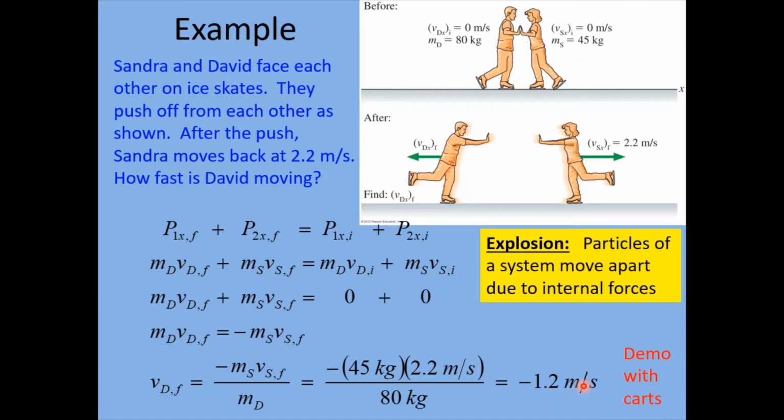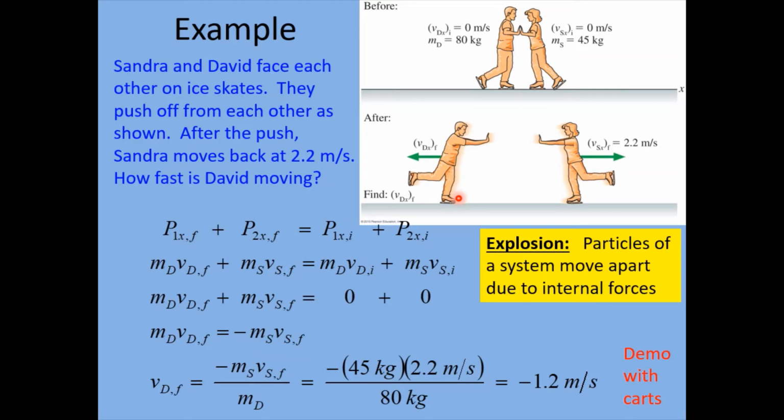Now, a couple comments on this answer. First of all, there is a minus sign in front of David's velocity. Why is that? What does that tell us? You're right. David is moving to the left. Sandra's velocity was positive 2.2. David's velocity is negative 1.2. That's because he's moving to the left, as we guessed.